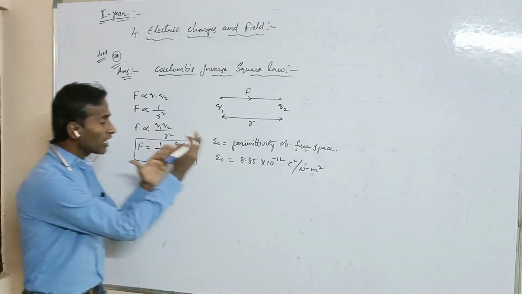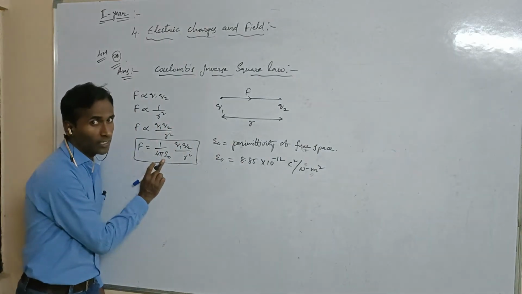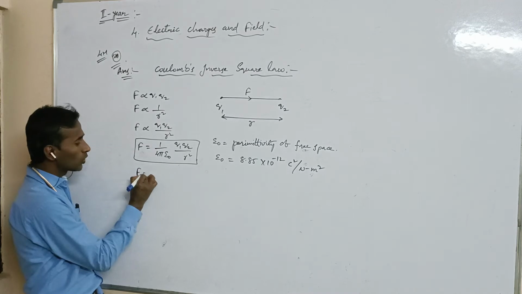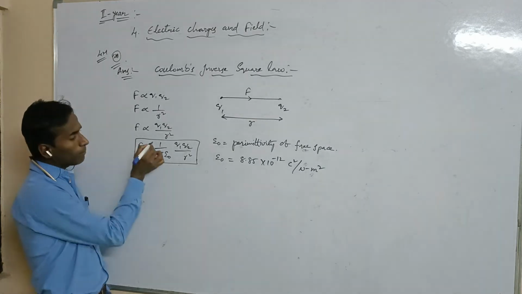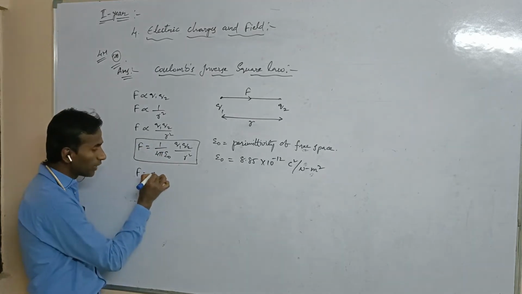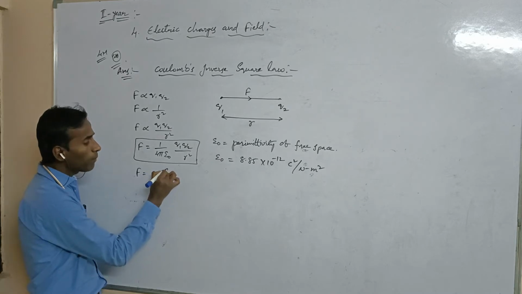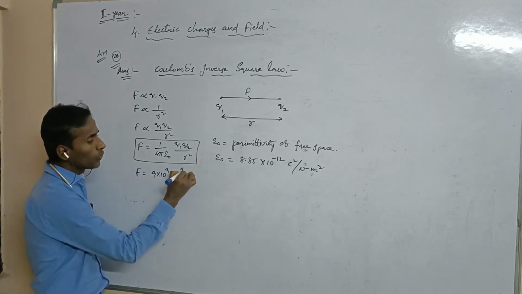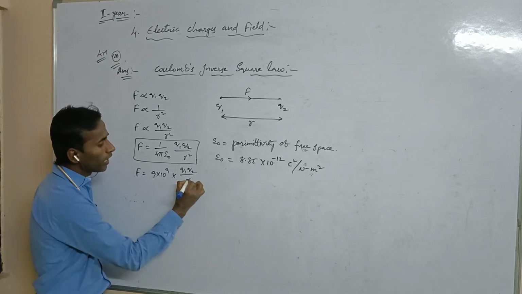If you substitute the value of epsilon naught, then you will get one constant totally. That is, 1 by 4 pi epsilon naught is 9 into 10 to the power 9, so F equals 9 into 10 to the power 9 into q1 into q2 by r square.